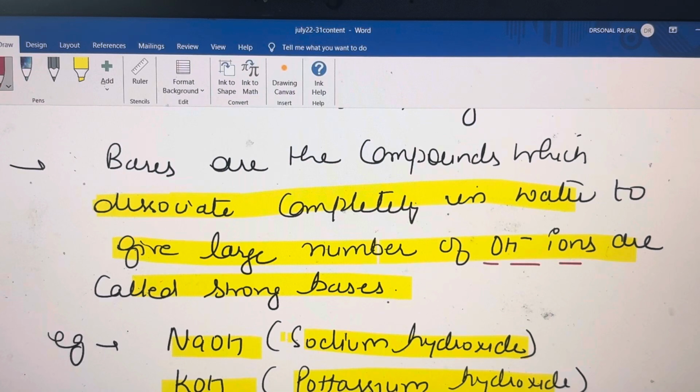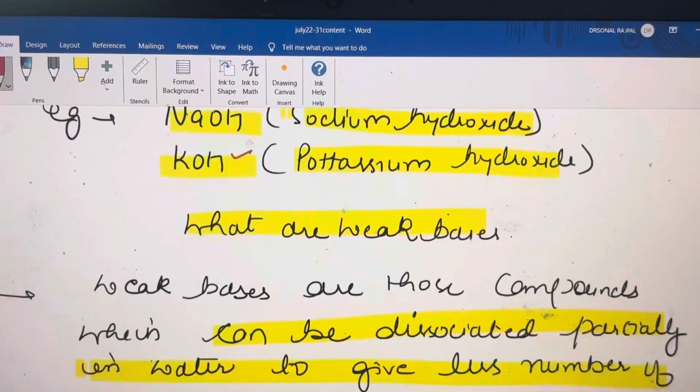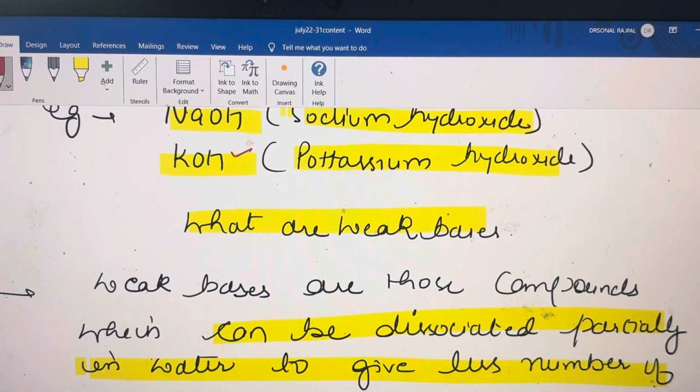Students, any base that completely breaks down in water and produces a large number of OH negative ions is called a strong base. And the examples of strong bases are sodium hydroxide and potassium hydroxide, and there are many strong bases existing in nature. And what are the weak bases, students?